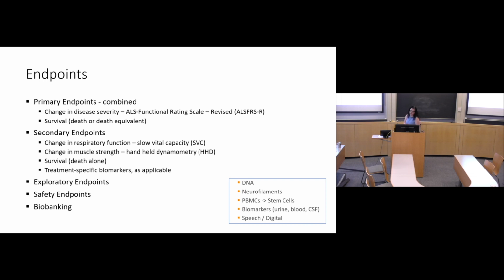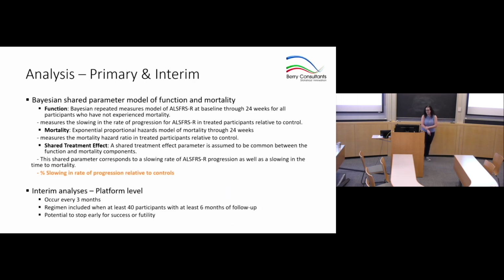We have many secondary endpoints: respiratory function, muscle strength, death alone survival, and then many treatment-specific biomarkers. And just a list. We counted, I think there were like 81 at one point, but a list of exploratory endpoints. And by that, I mean other information that we collect that we will be able to use moving forward, be it biomarkers from urine, blood, or CSF, PBMCs, neurofilament light. We have DNA from everyone as well, and there's a lot of biobanking, and of course, many safety endpoints.